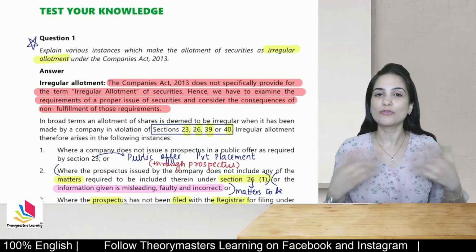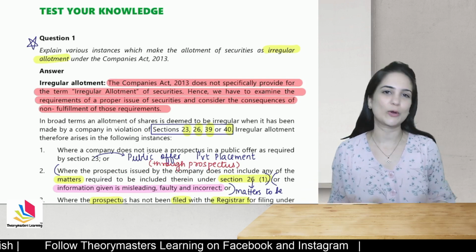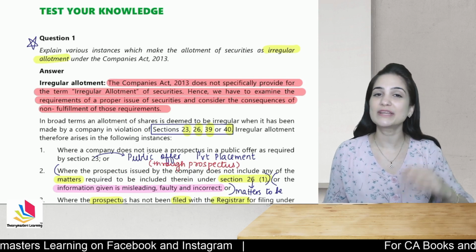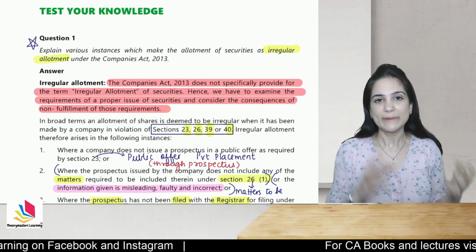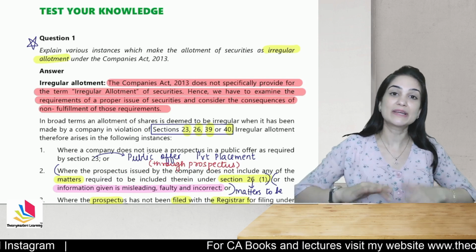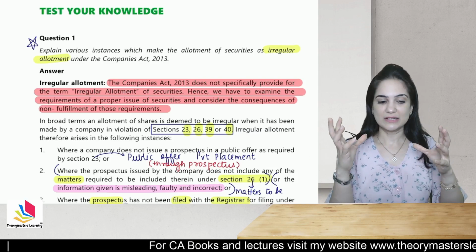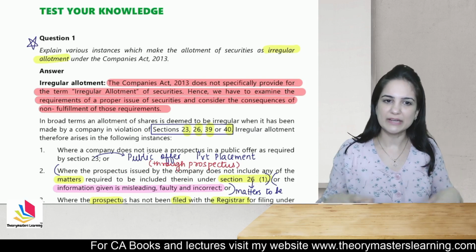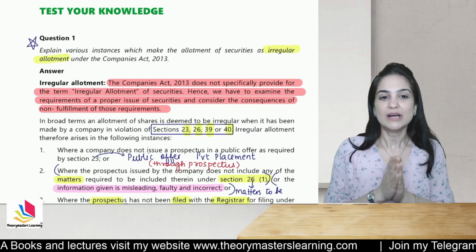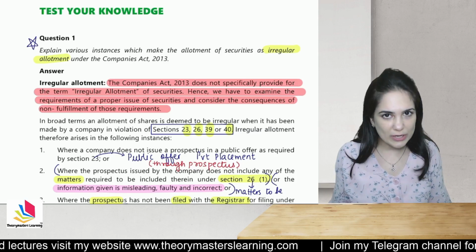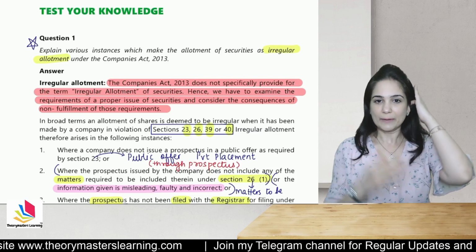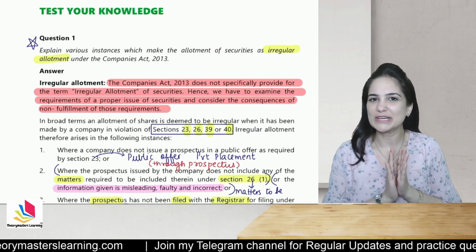There is no separate provision, no separate concept as irregular allotment. Now, in the 1956 Act, we had special provisions for irregular allotment. There was punishment also. But now what has the 2013 Act done? In 2013, there is no concept of irregular allotment. The term irregular allotment is covered in the respective section. The punishment is given in the respective section itself. So there is no concept of irregular allotment, but there is a question in the module, and I think that is important for the exam.